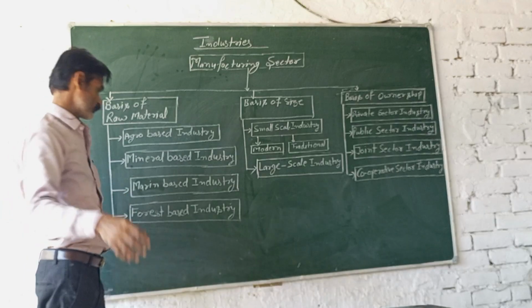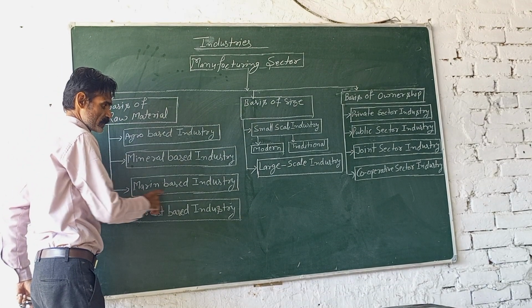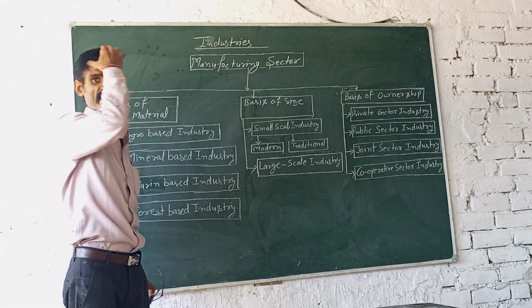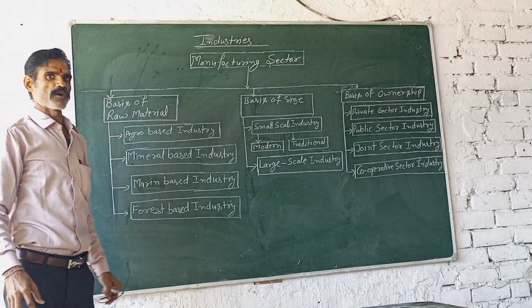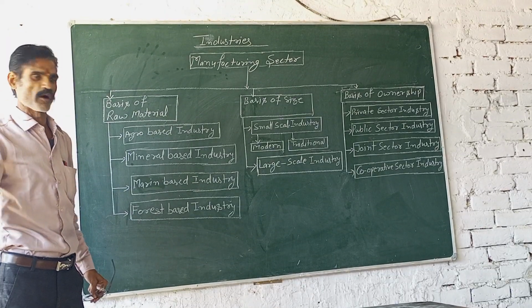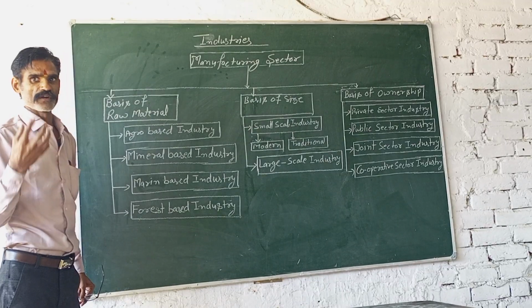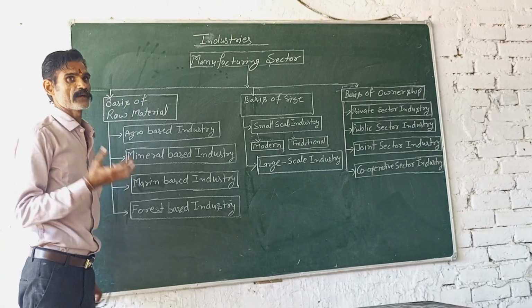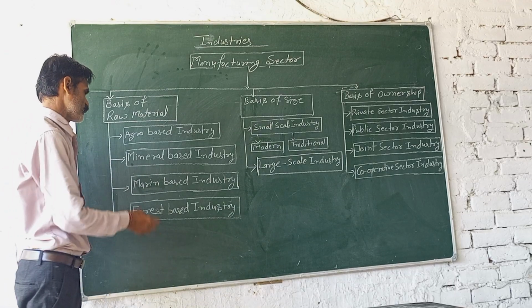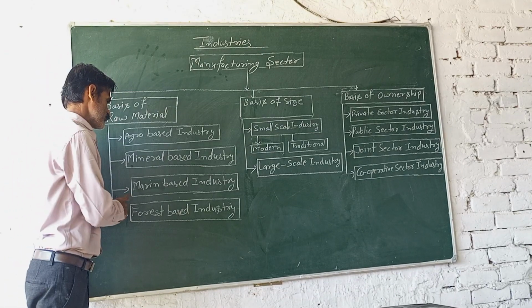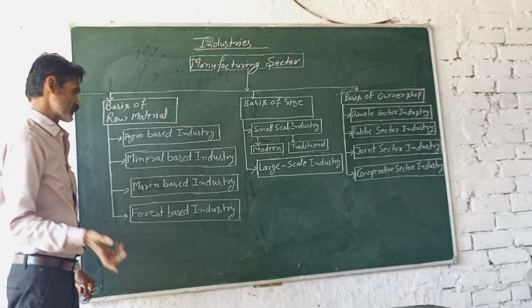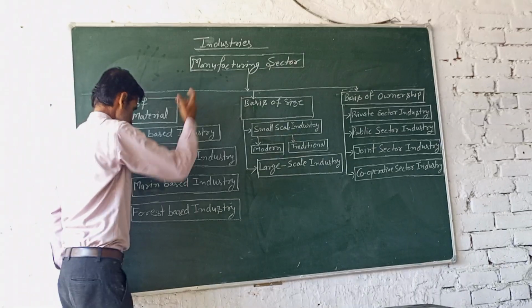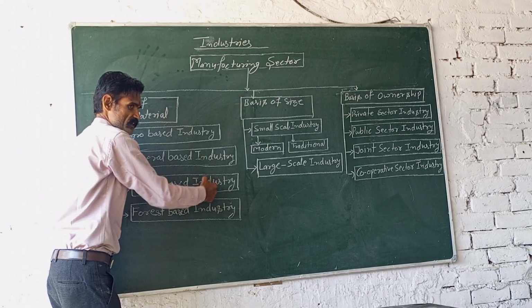And the next is the marine based industries. Marine relates to the sea bodies, that means water bodies. If we receive any type of raw material component from the marine and process it, that means it is related to the marine based industries.